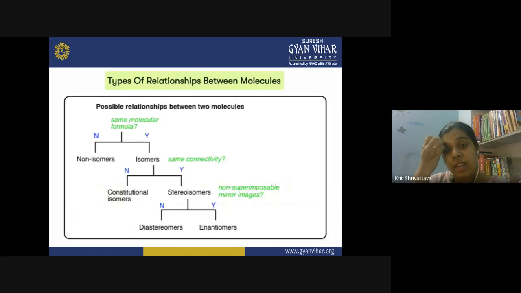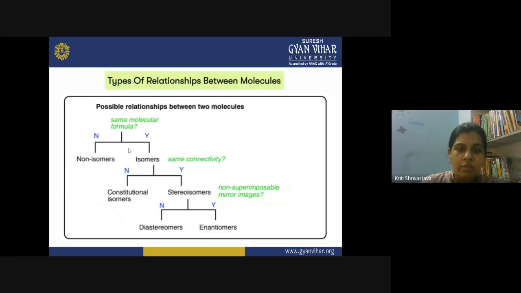How will you identify what is the relation between two molecules if they have the same formula? How will you define the relationship between them? So here we have a flow chart of the possible relationships between two molecules. So first of all, what do you check? You will check whether they have the same molecular formula. If no, if they don't have the same molecular formula, then they are not isomers. But if they have the same molecular formula, yes, then they are isomers.